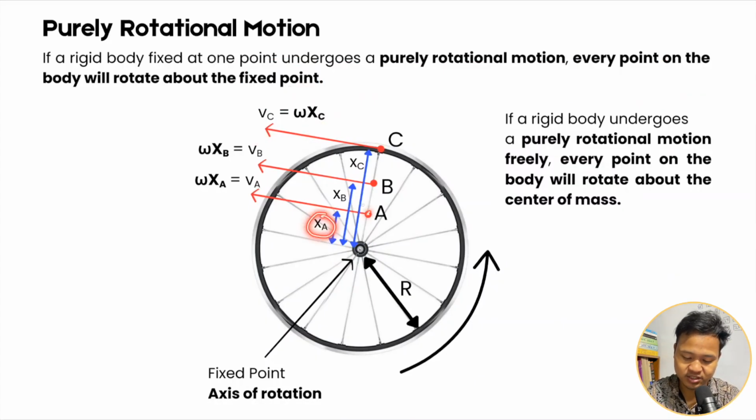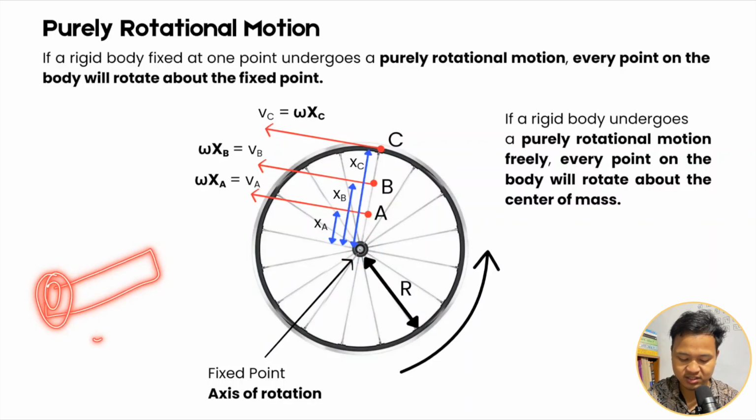So point A at a distance of xa, the velocity will be omega into xa, that is omega into r. Then for B, the radius is xb, so omega into xb. Same thing for C also, omega into xc. Okay, so if something is fixed, and we keep it fixed, then it will perform purely rotational motion. Suppose a rod, if we hold it and give it a push, it will go and rotate.